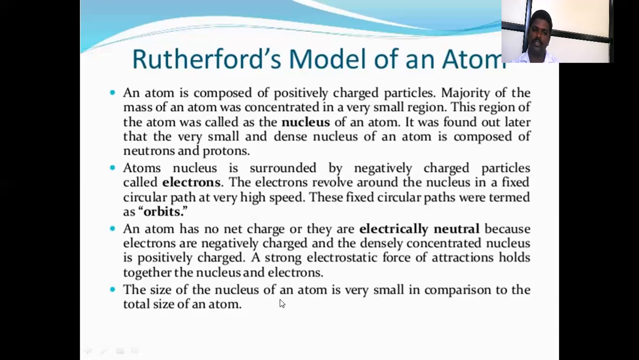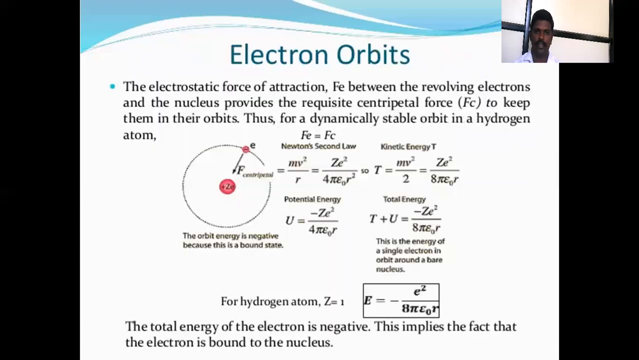The size of the nucleus of an atom is very small in comparison to the total size of the atom. That means the size of the nucleus is very small as compared to the total size of an atom. Then the electronic orbit: how is an electronic orbit formed? The electrostatic force of attraction between the revolving electrons and the nucleus provides the requisite centripetal force, Fc, to keep the electron in its orbit, thus forming a dynamically stable orbit in a hydrogen atom.